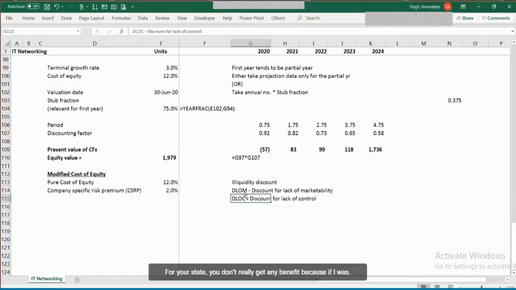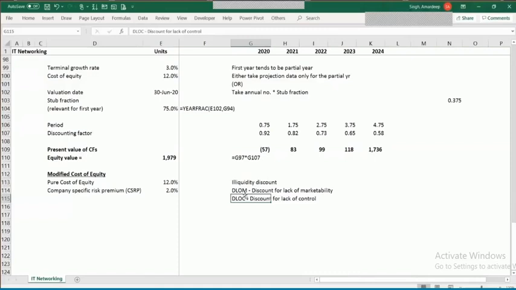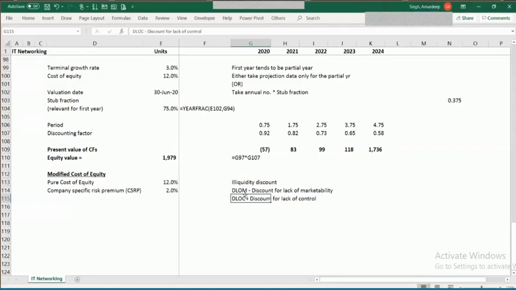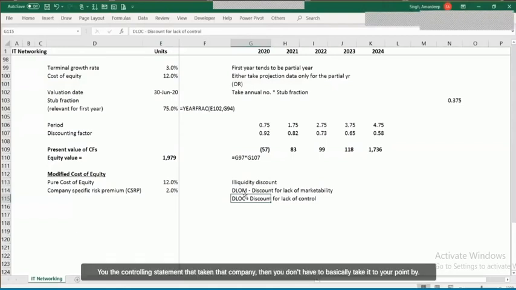So for your stake, you don't really get any benefit, because if I was holding a controlling stake, I would have been able to apply some sort of a premium because I can take the decision as per my requirement. But because I don't hold control, the valuation actually goes down just for the stake that I hold. But if you hold the controlling stake in that company, then you don't have to basically take it. Now, back to your point, why I don't take it.